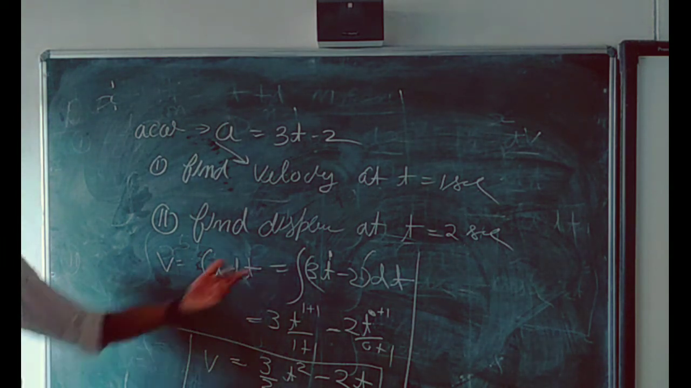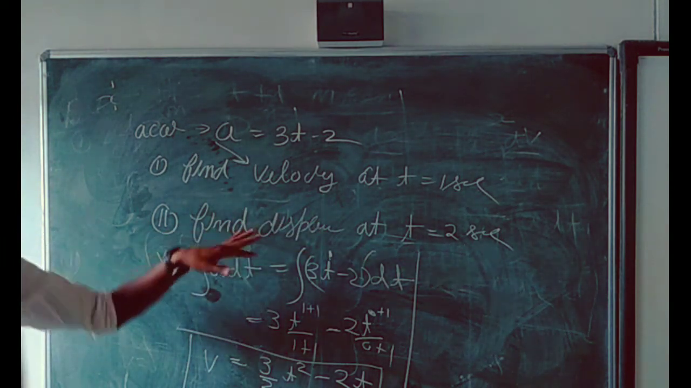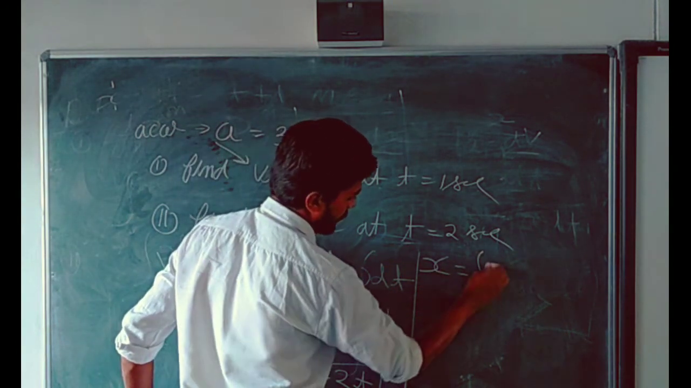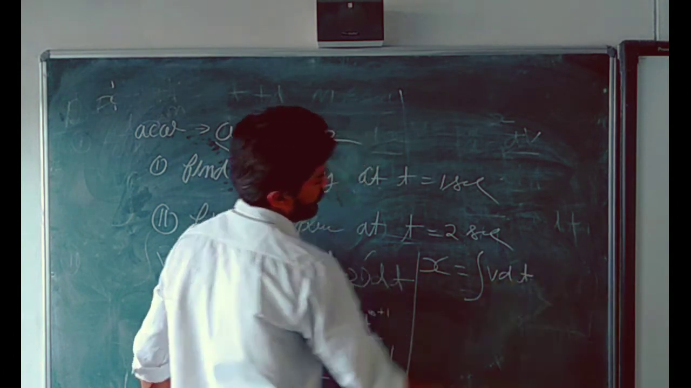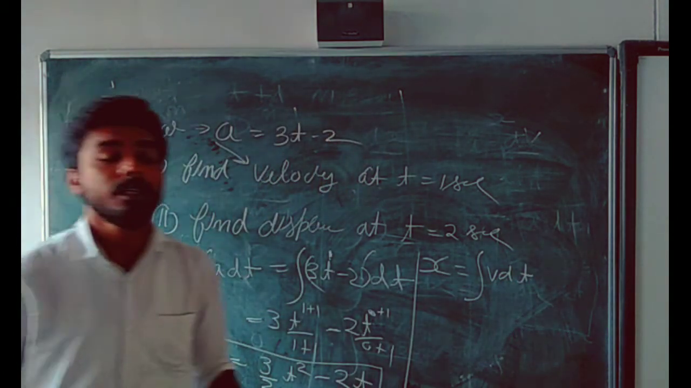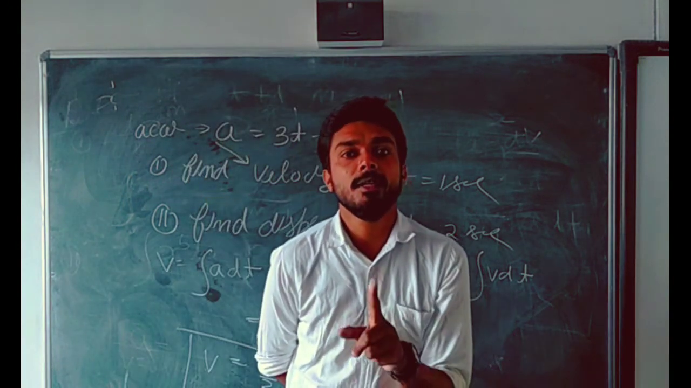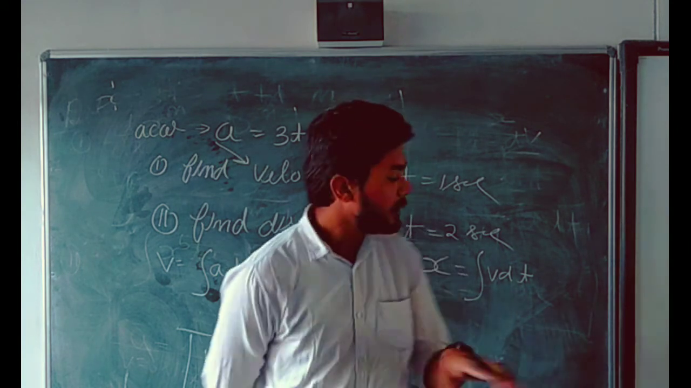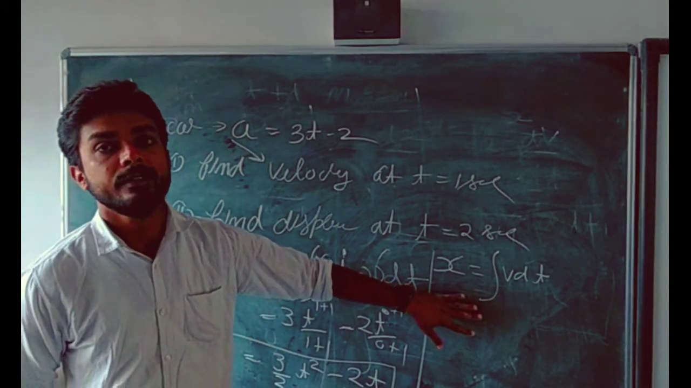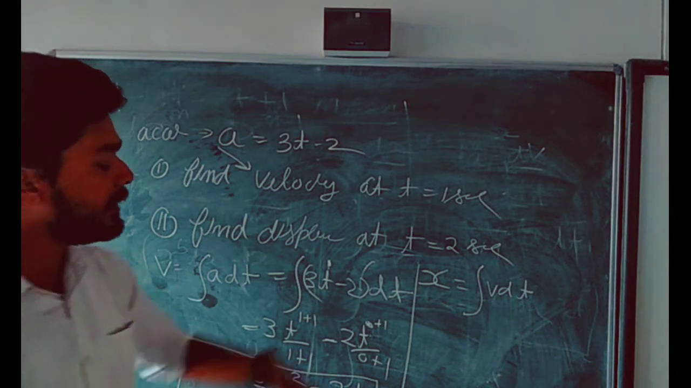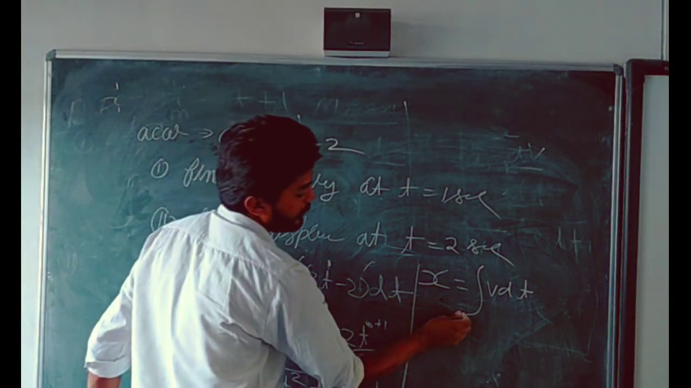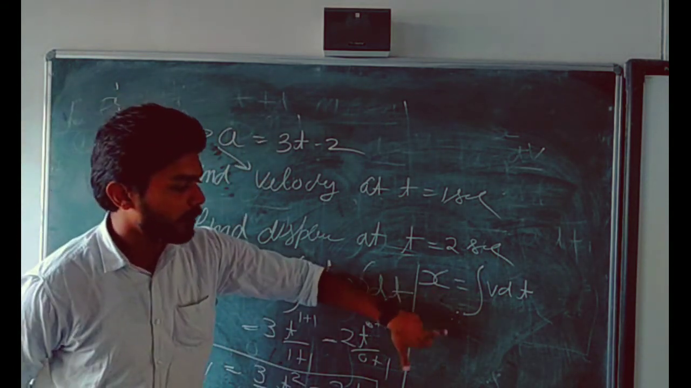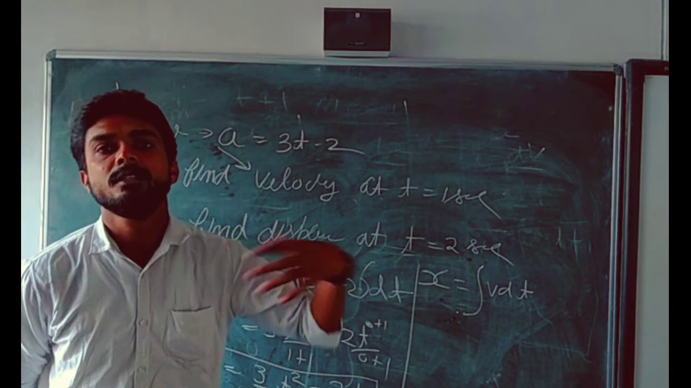Now we want to find the displacement. If you want to find displacement from velocity, then you write displacement is equal to integration of v dt. Remember, there are two types of integration. One is definite integration and another is indefinite integration. In definite integration, there is a requirement of limits. We put limits here, for example that we want to take time from 2 seconds to 3 seconds. I will discuss it in our next class.